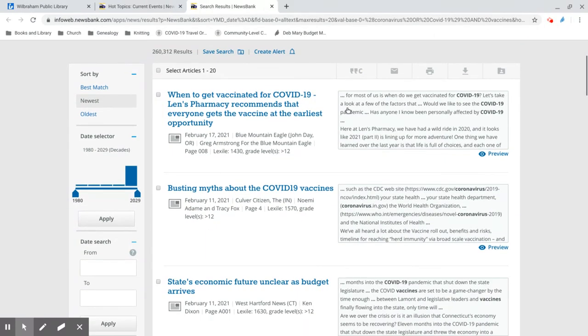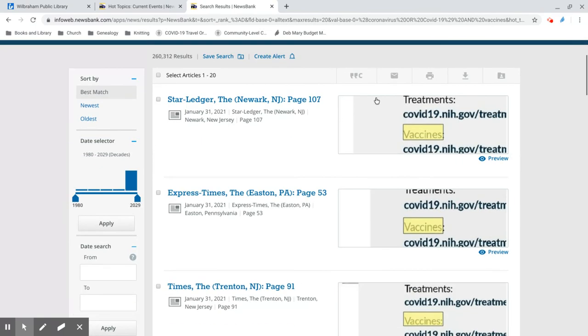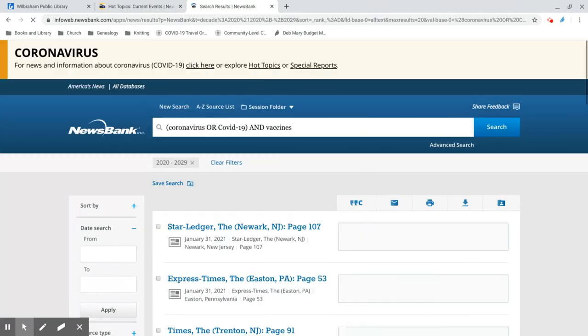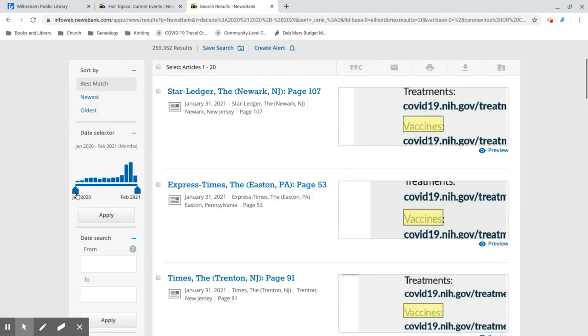Now I have over 200,000 results, and I may want to limit it a little bit. First, I'm going to sort by best match instead of newest. And then I can use this date selector to limit my search, let's say first the current decade. And then once I apply, it'll also allow me to limit that even further. So if I wanted to do the last couple of months, for example, I can now do that.